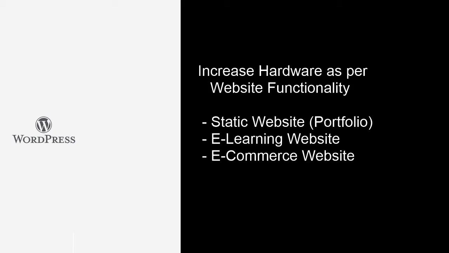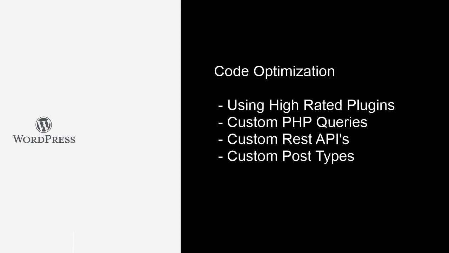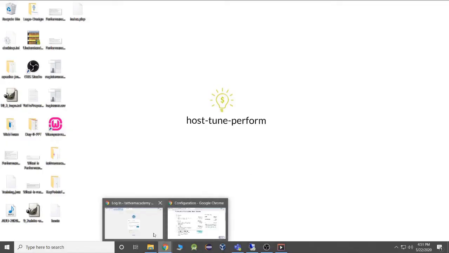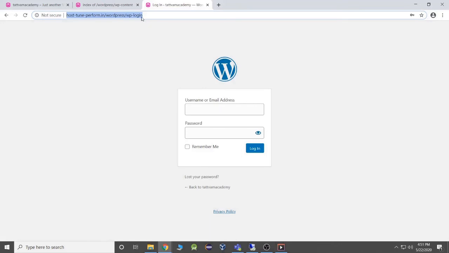The next thing we will be discussing today is the code optimization part, and this will be very specific to WordPress. In WordPress, what do you need to do at first? I want you to make sure that you get the credentials. You must have a URL of your own. As I have hosted this on my local system, you see localhost WordPress over here.